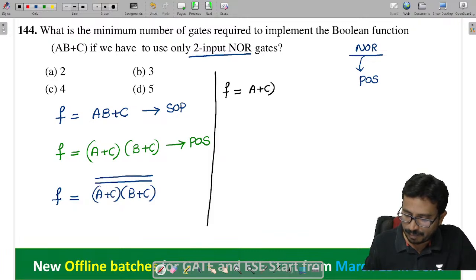This is (A plus C) bar plus what? (B plus C) bar, whole bar.